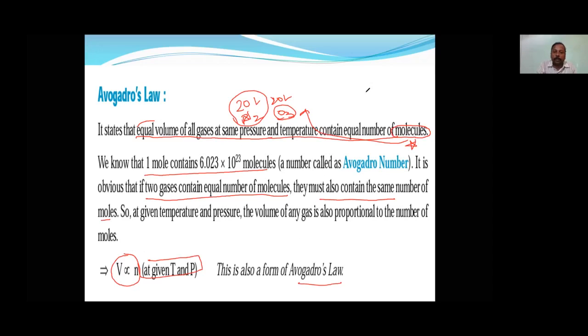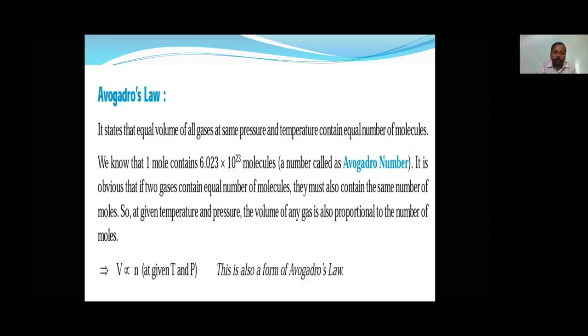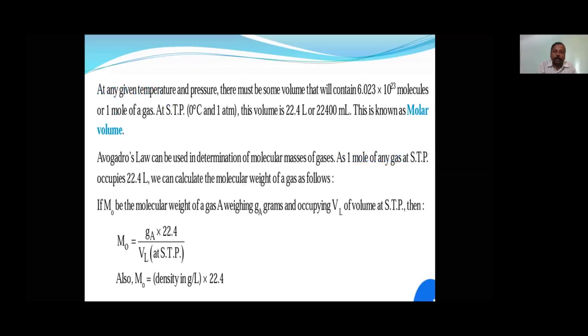Okay. So once we got some new law, now it's time for adding that also. Then we will get STP. Why did we get that 22.4 liters? Just because of Avogadro's law. What he did was substitute all the formulas and calculate the volume.